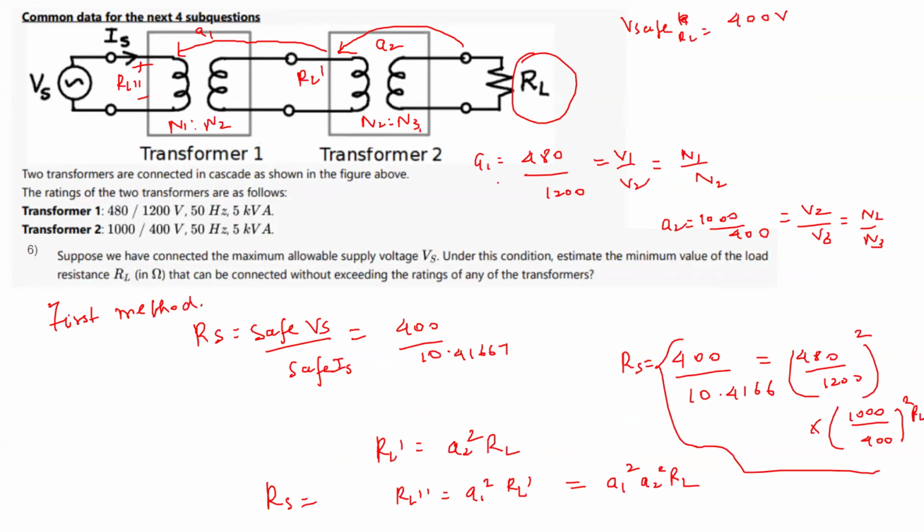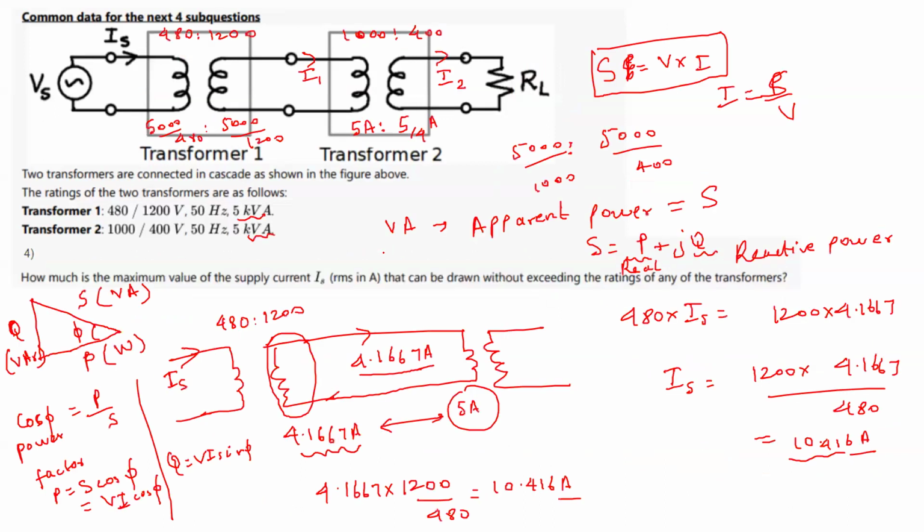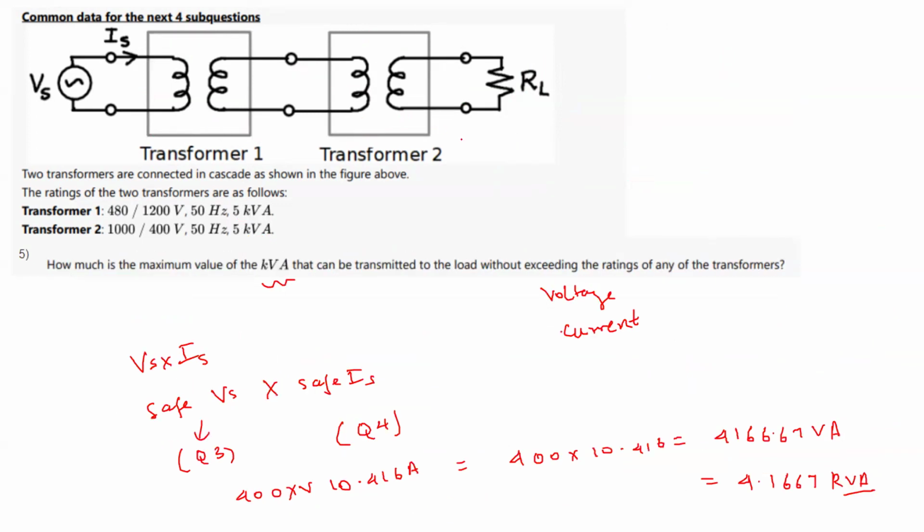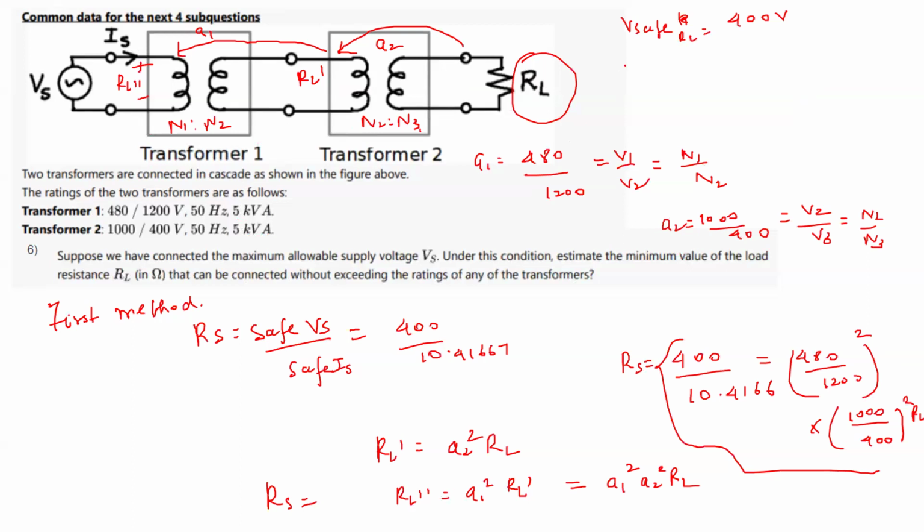And what about the safe current? We have seen that if I give 4.1667 amperes here, then from this turns ratio the current I safe RL will come out to be 4.1667 into a2, which is 1000 by 400.